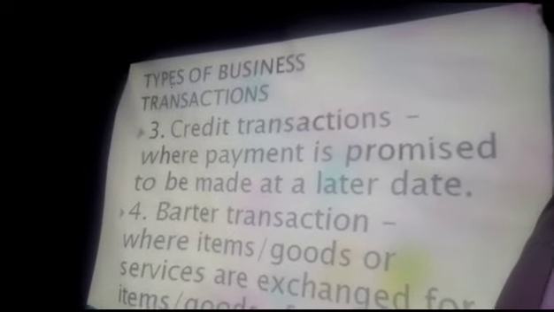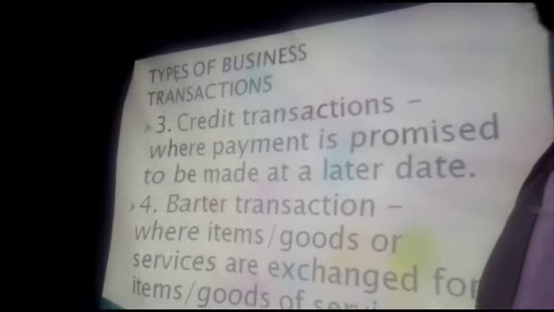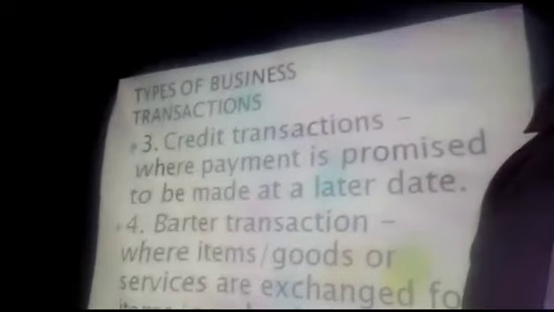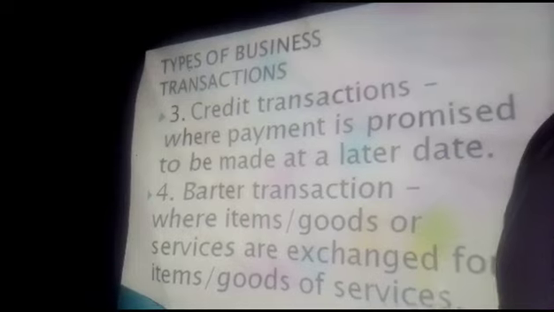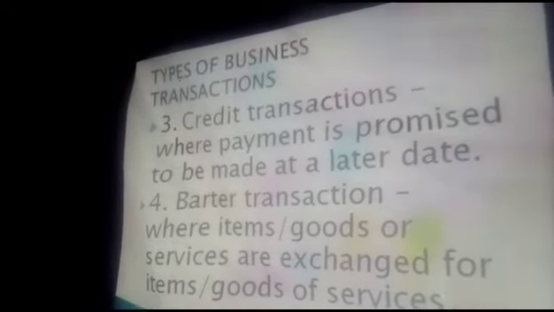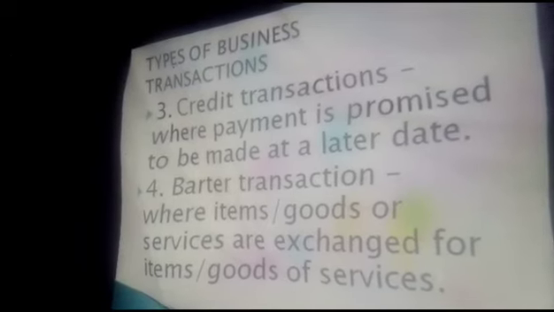Credit transactions, where payment is promised to be made at a later date. And 4. Barter transaction, where items of goods or services are exchanged for items of goods and or services.